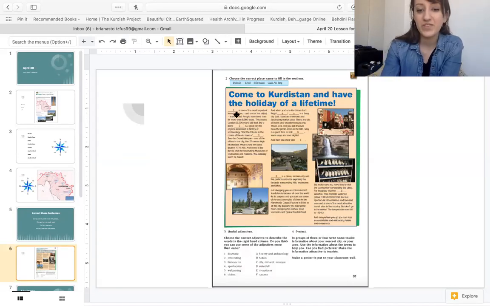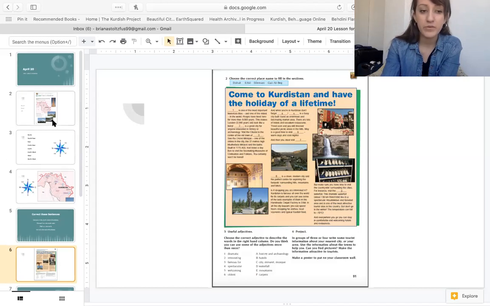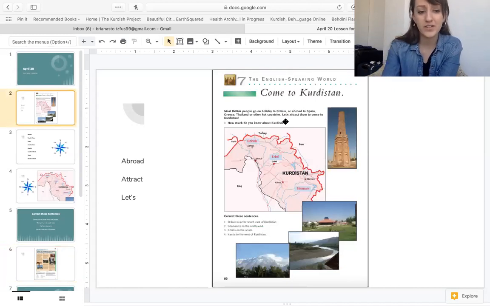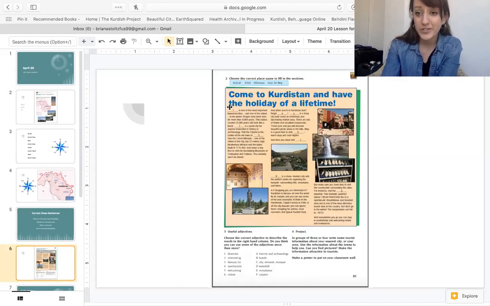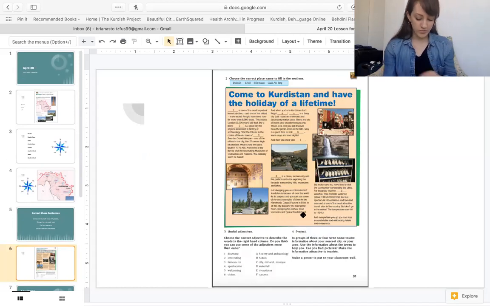This is a brochure. So a brochure says lots of good things about a place. This brochure is talking about Duhok, Erbil, Suli, and Gali Ali Beg. At the top it says, come to Kurdistan and have the holiday of a lifetime. Remember, the book says we want people to come to Kurdistan. Here are good reasons to come to Kurdistan. So, first, pause the video and read these paragraphs. You decide. Which city goes in each space?